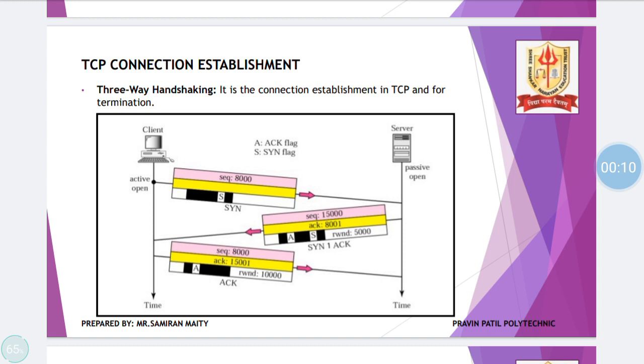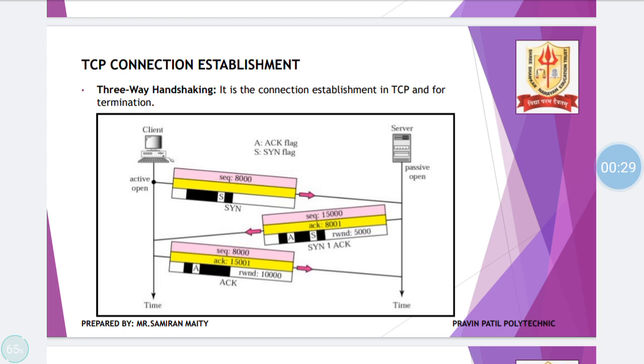I hope you know that we have started with chapter number 4, and chapter number 4 will comprise two videos. I have already uploaded the first video, and this is the second video as well as the last part of chapter number 4. So the first part for today is TCP connection establishment.